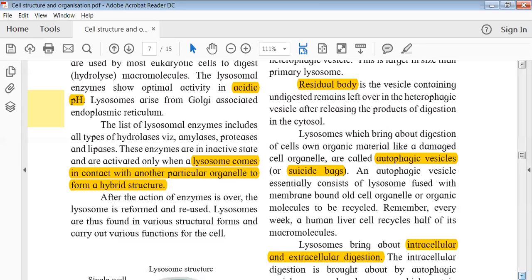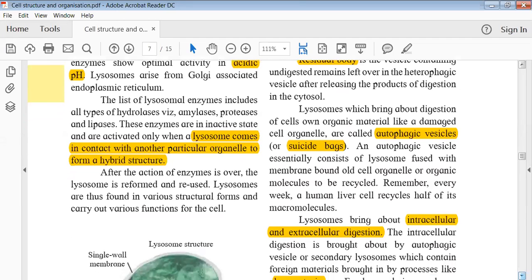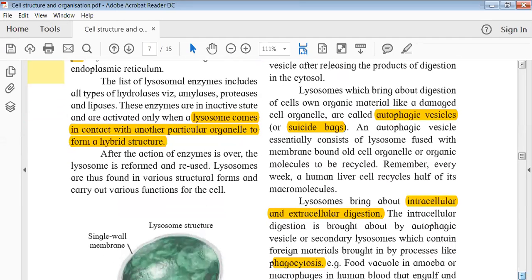So they have given a very good example of a liver. They are saying that every week human liver cells recycle half of their macromolecules. So मतलब when I say macromolecules, it's generally carbohydrates, lipids, fats, proteins. Yeah, mainly proteins. So they actually degrade and replenish. So जो पुराना है उसको निकाल लेते हैं, नया लेके आते हैं. That kind of thing, and it is such a fast process और such an abundant way में ये होता रहता है that within a week almost half of its size जितना भी रहता है that can get replenished. Okay, I hope you are understanding this.